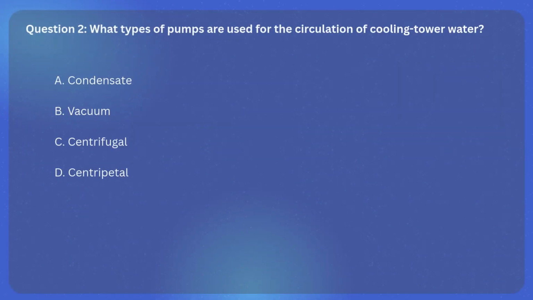Question 2. What types of pumps are used for the circulation of cooling tower water? A. Condensate, B. Vacuum, C. Centrifugal, D. Centripetal.